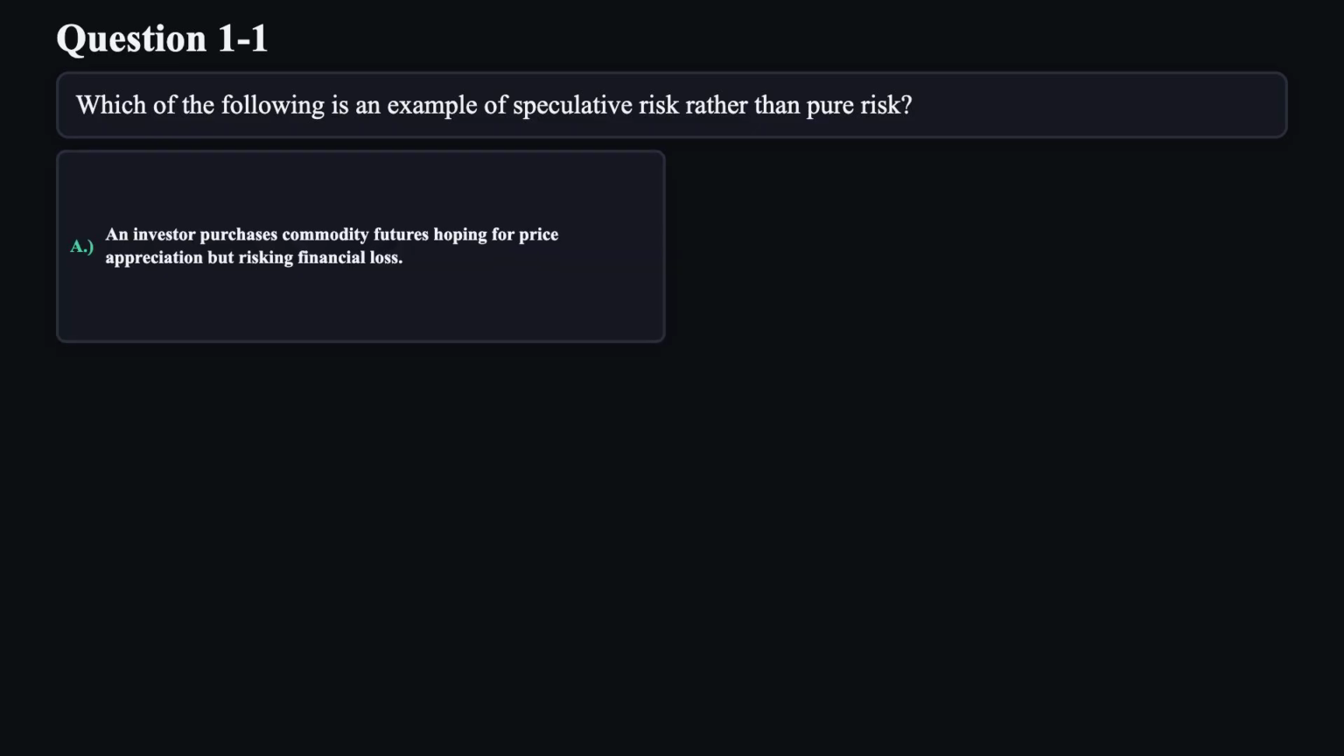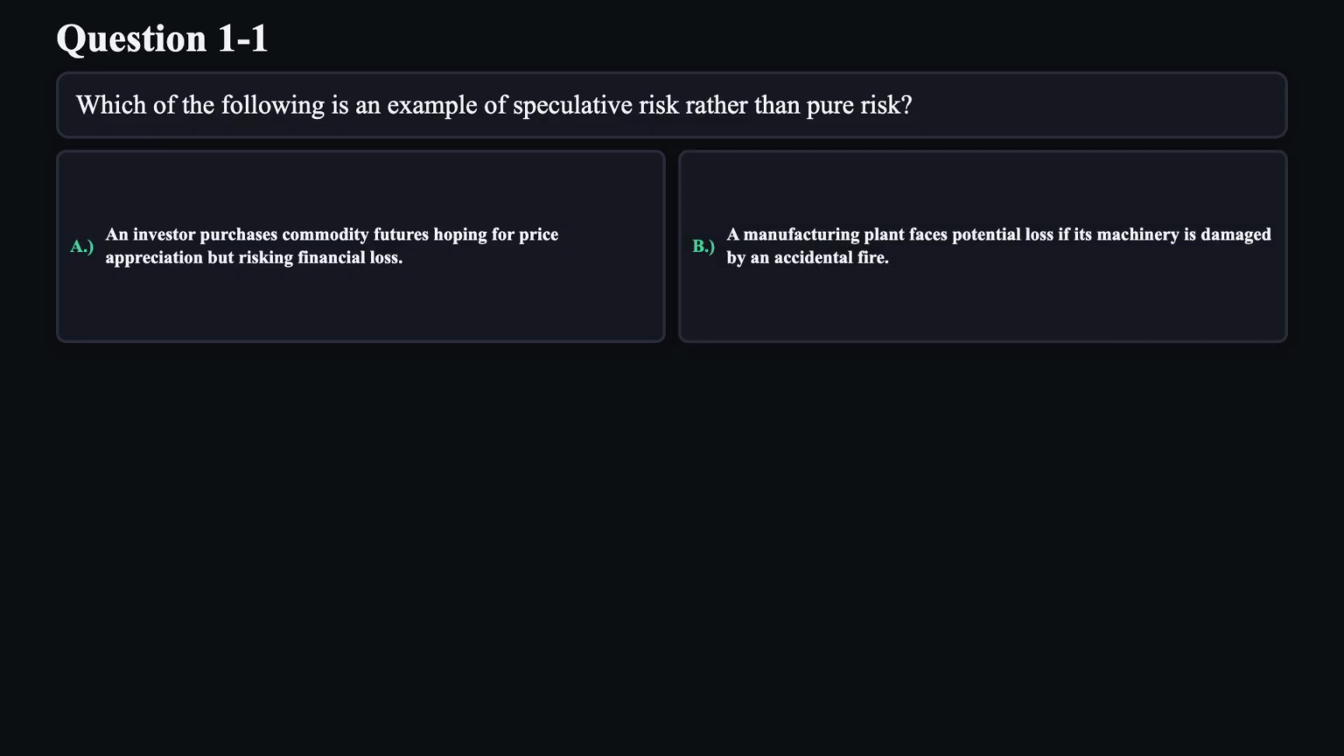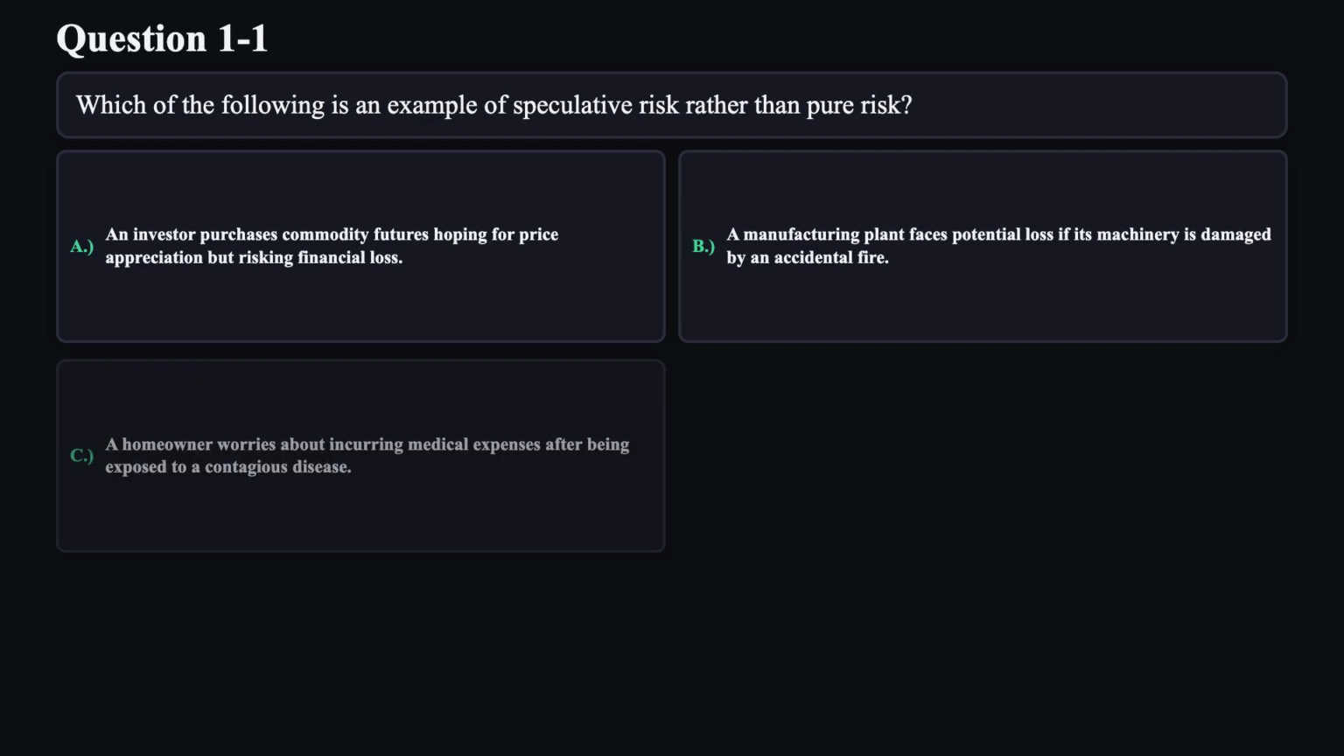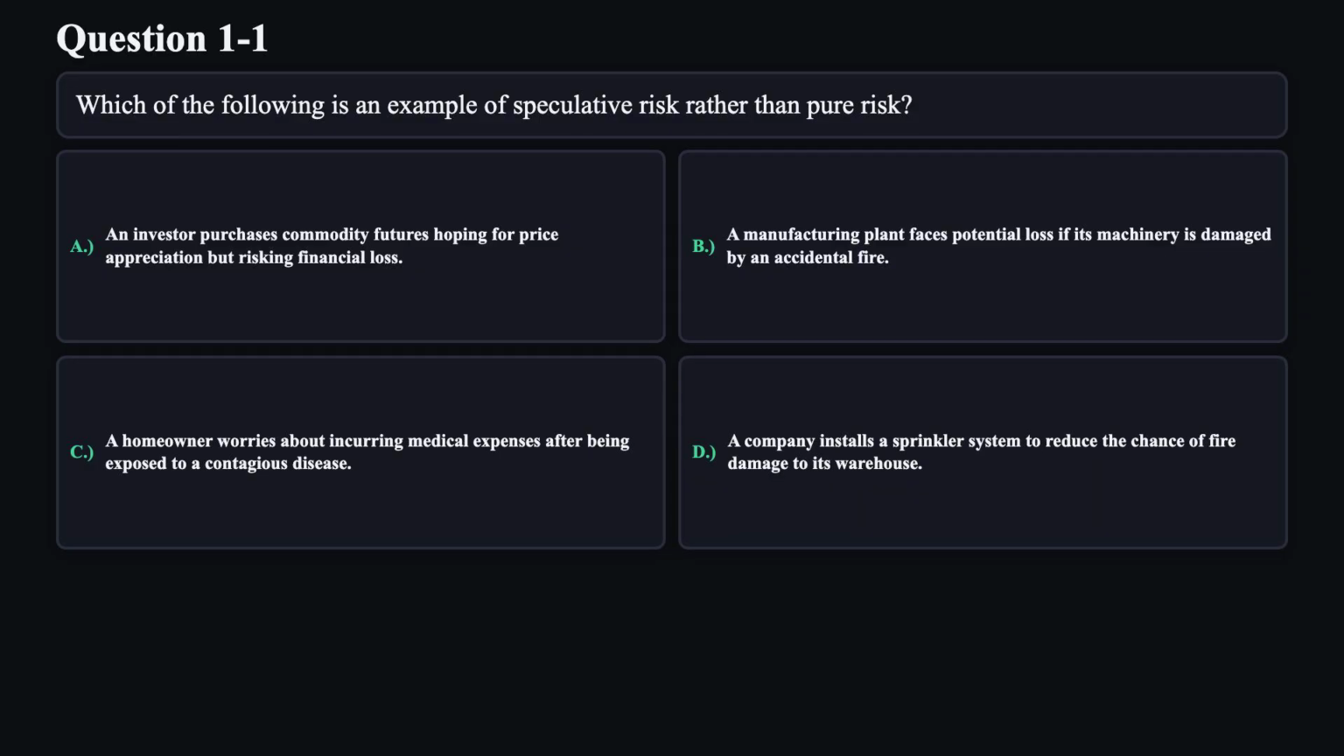A. An investor purchases commodity futures hoping for price appreciation but risking financial loss. B. A manufacturing plant faces potential loss if its machinery is damaged by an accidental fire. C. A homeowner worries about incurring medical expenses after being exposed to a contagious disease. D. A company installs a sprinkler system to reduce the chance of fire damage to its warehouse.